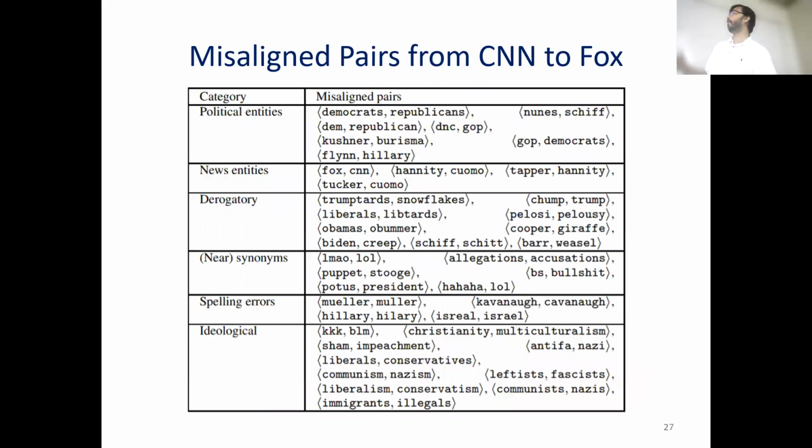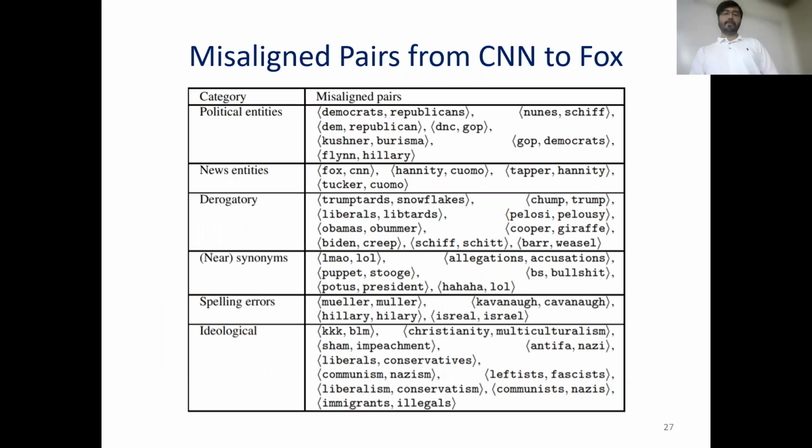Before I talk about the quantitative aspect of our results, the qualitative results are also very interesting. These are some of the misaligned pairs when we try to translate the language of CNN into the language of Fox. Remember that all of these words should have mapped to themselves, but they did not.